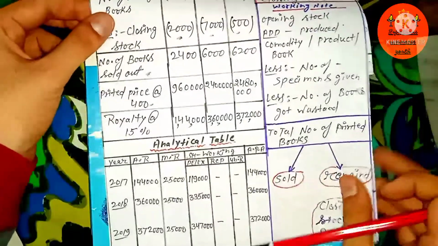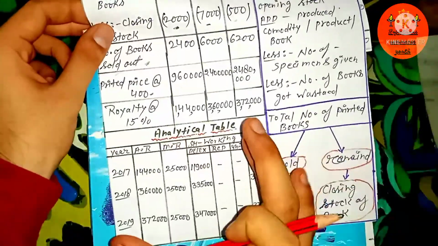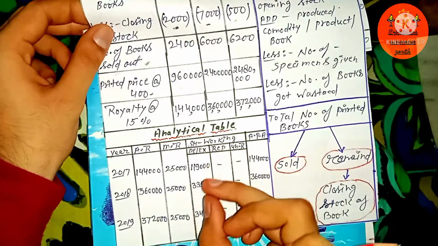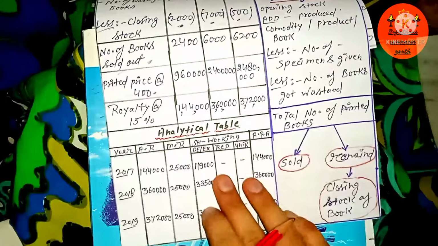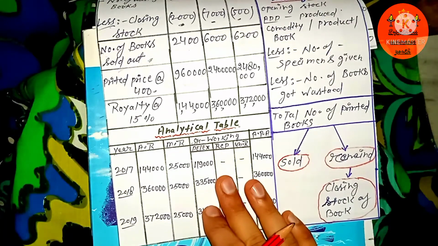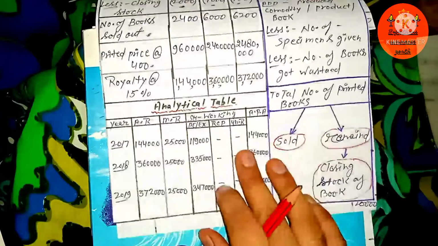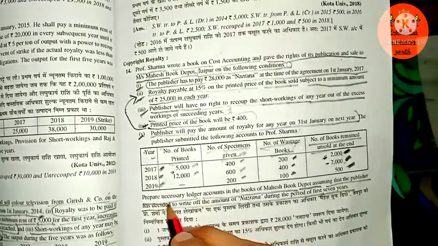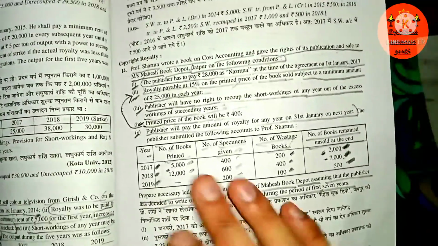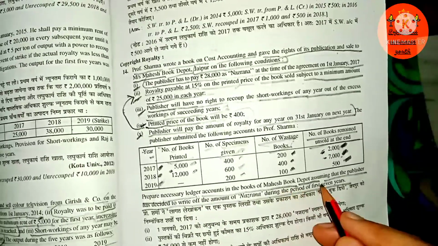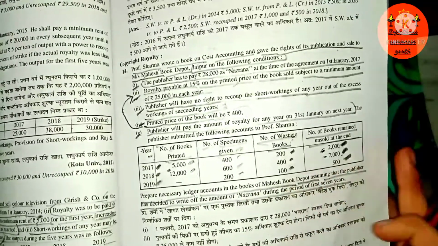So it was mentioned in the question. Well, you don't need to prepare this, but for your convenience, and to help you understand in a better way, I have prepared that analytical table as well. For the last 3 to 4 videos we have been doing the same thing, so I thought, why don't I do the same here. It was mentioned in the question, in the last line, please prepare ledger accounts. Here we need to prepare the ledger accounts in the books of Mahesh Book Depot, in the books of the publisher.